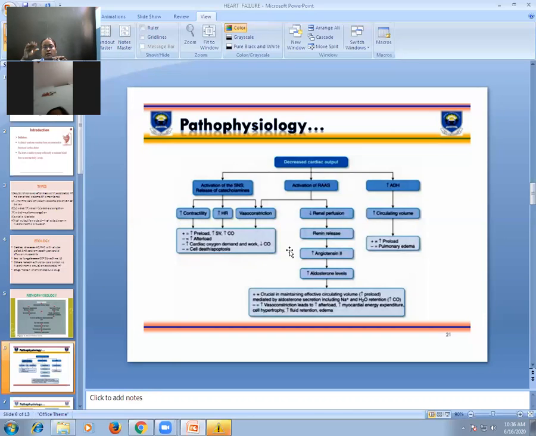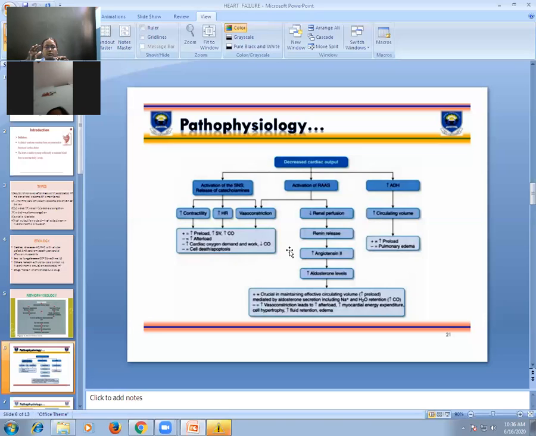What happens? The increasing load on the failing heart. Over a period of time, with the increasing load on the failing heart, your heart will become more and more weak. Your heart is already weak, you can't do more work. And if you tell your heart to do more work, your heart becomes weak again, and the heart failure will aggravate.